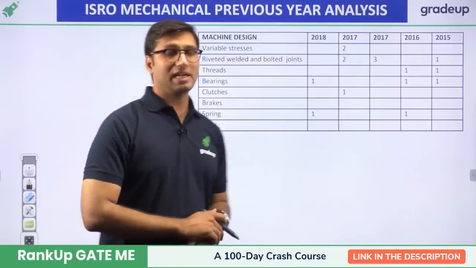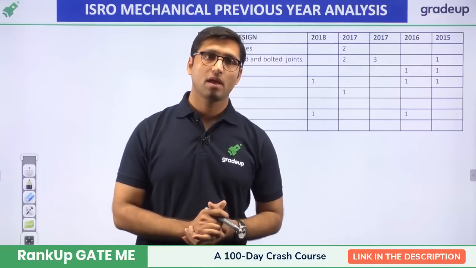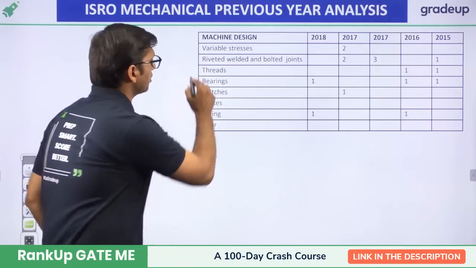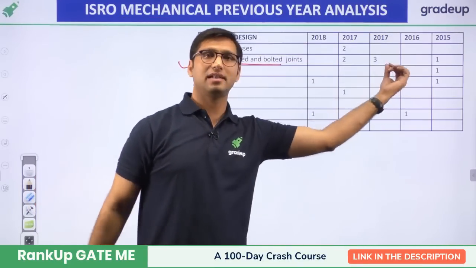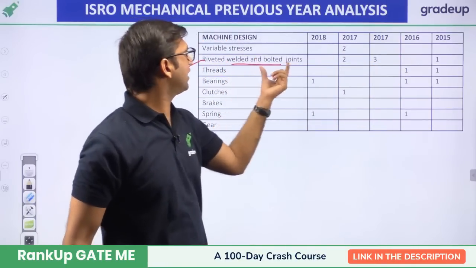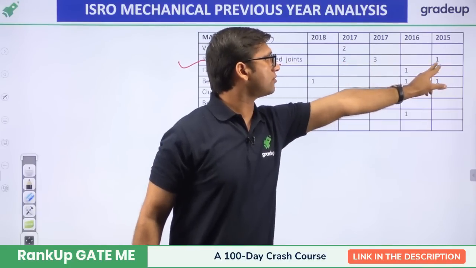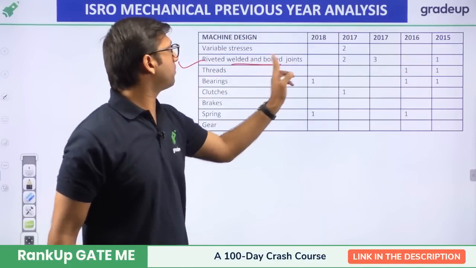Now, the machine design subject also had a weightage of 4%. From the machine design subject, the major topics that were asked were riveted, welded, and bolted joints. Around every year, at least 1 question from this topic of riveted, welded, and bolted joints. And you can see the minimum of 1 question was asked in 2015. Then in 2017, there were 3 questions from riveted, welded, and bolted joints.